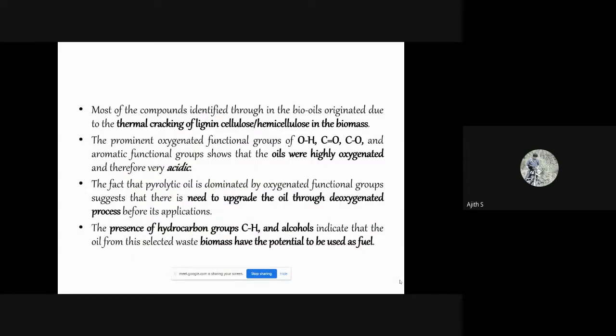Then coming to the conclusion for bio-oils, the major compounds identified were produced due to the thermal cracking of lignin or cellulose in the biomass, and the major functional groups identified were OH and C=O. These are aromatic functional groups, which shows that the bio-oil is composed of a large percentage of oxygen and is also very acidic, so it cannot be directly used as a fuel. It needs to be deoxygenated through some deoxygenation process before it can be taken for some applications. The presence of hydrocarbon groups, CH, and alcohols also indicates that it has the potential to be used as a fuel.